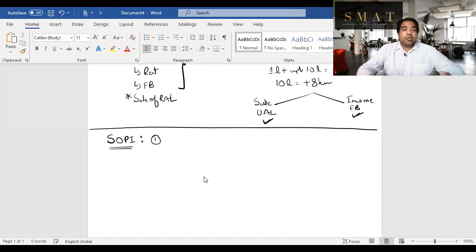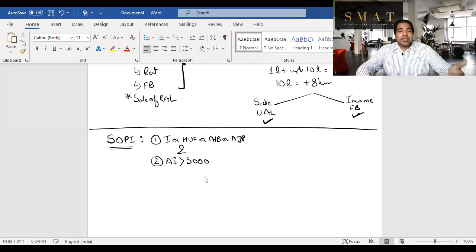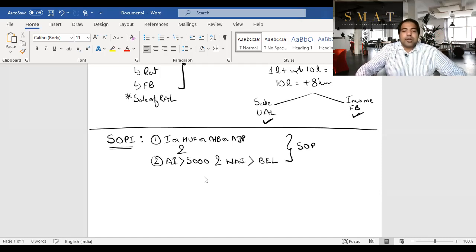If you're someone who's subject to basic exemption limit, that means if you're an individual, or an HUF, or an AOP BOI, or an artificial juridical person, these people enjoy a basic exemption limit. And if your agri income is greater than 5,000, that means after expenses, so agriculture sales minus agriculture expenses, that is agriculture income. If that is more than 5,000, and your non-agriculture income, that means from other heads like salaries, PGBP, capital gain, IFOS, etc., is greater than your basic exemption limit, then if these two are satisfied, the scheme of partial integration is applicable to you.